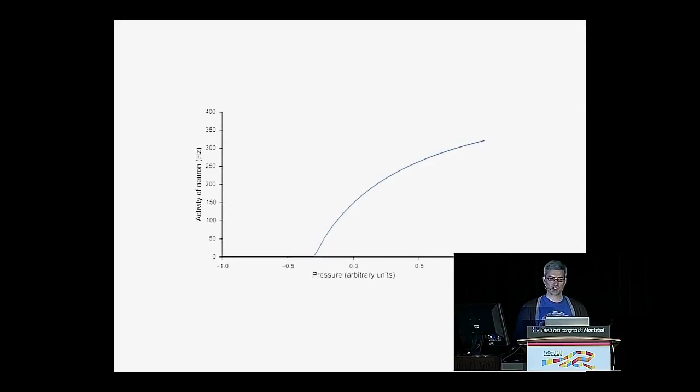Fortunately, neurons don't respond in an entirely arbitrary way. We can characterize the way that a particular neuron responds with a tuning curve, which is what this is. So imagine that you're recording from a neuron that's downstream from the sensory part of your right fingertip.